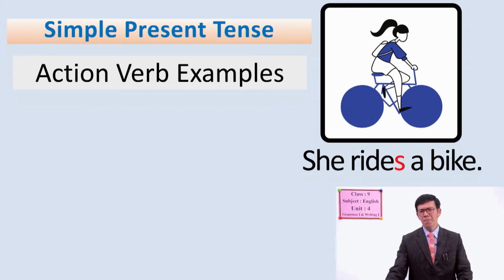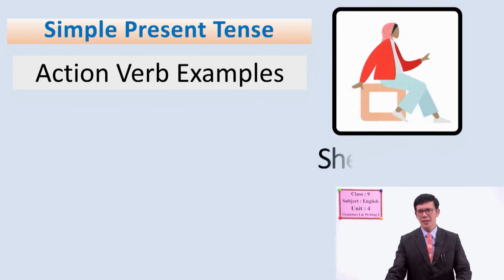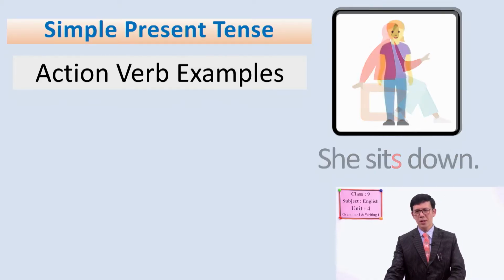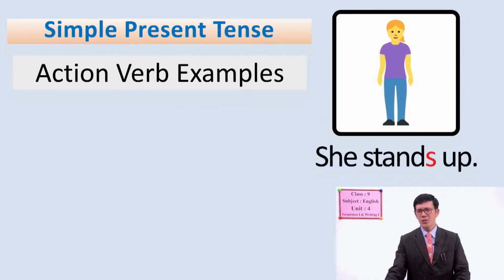Oh, look. She rides a bike. You can see the picture there. She rides a bike. Okay. She sits down. She stands up.